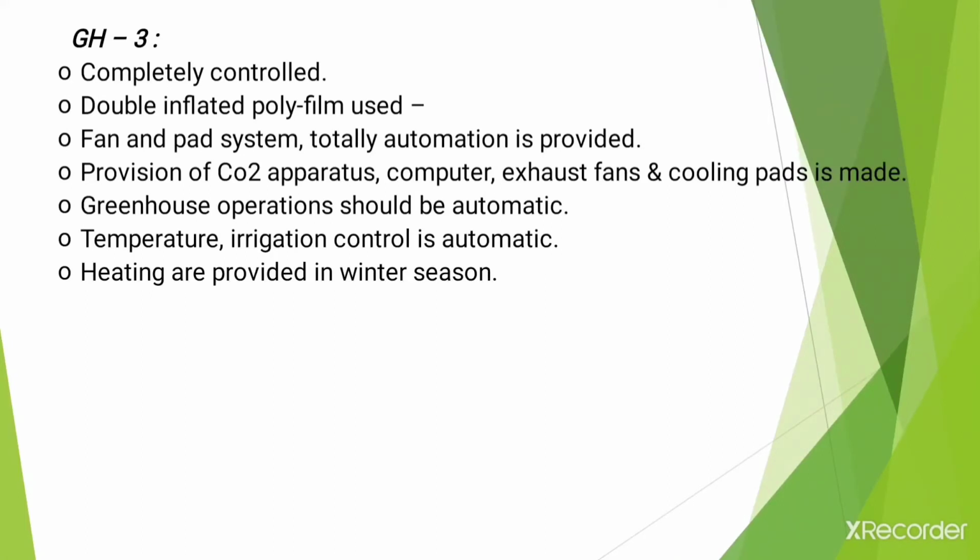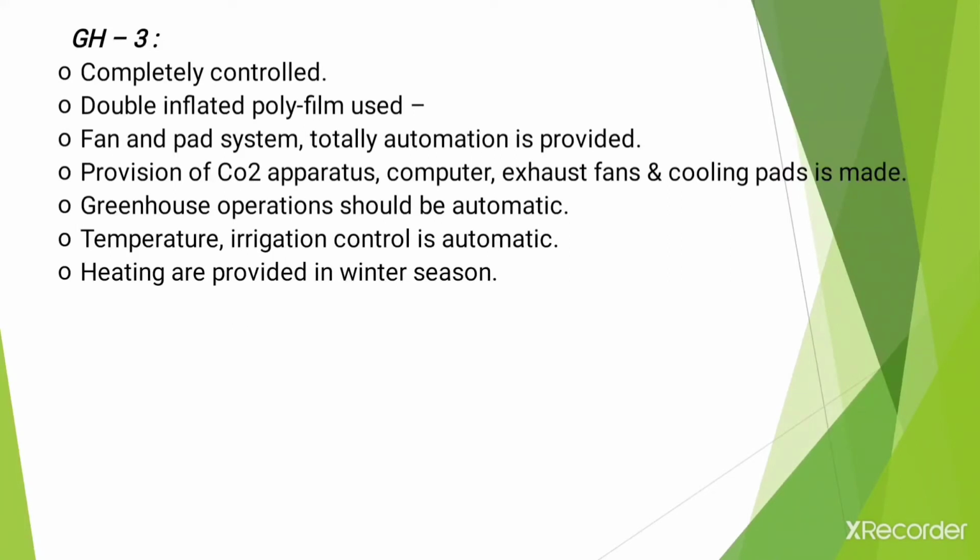Then computers, exhaust fans and cooling pads are also provided in this case, and greenhouse operation should be automatic, and temperature and irrigation control is also automatic. Heating is provided in the winter season.